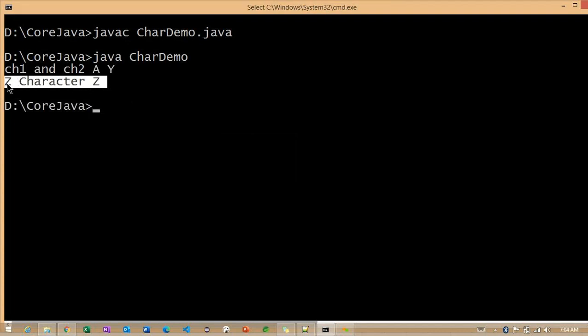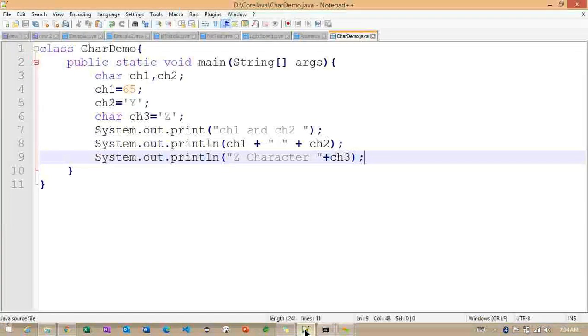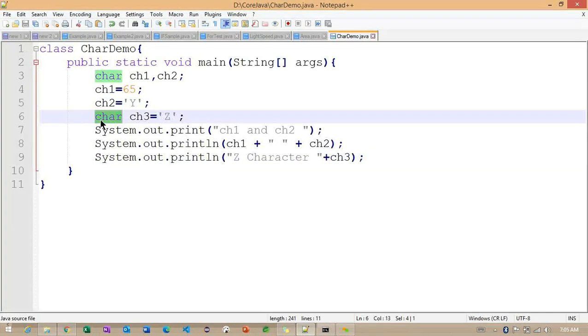We are not getting the value which resides beside this character. So how can we get it? We cannot use the data type char here. We need to return this value into an int data type.